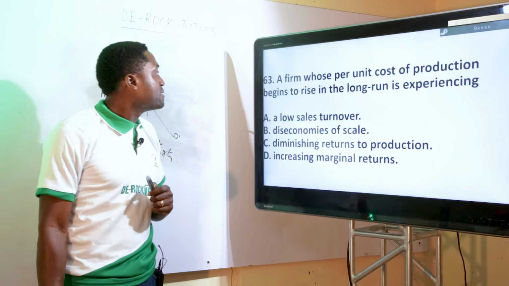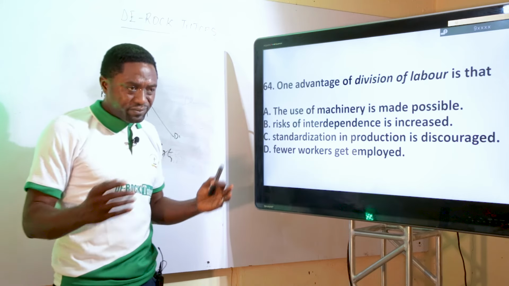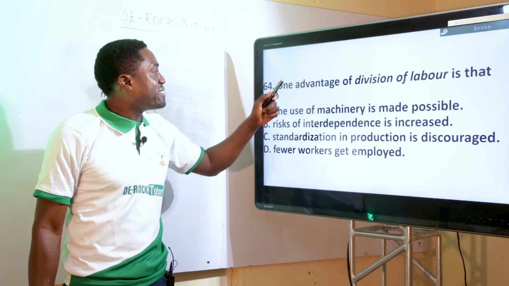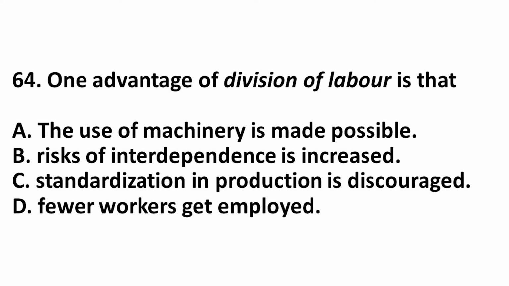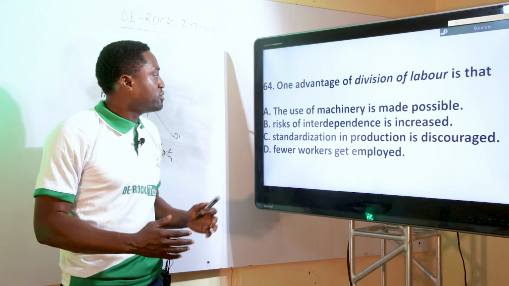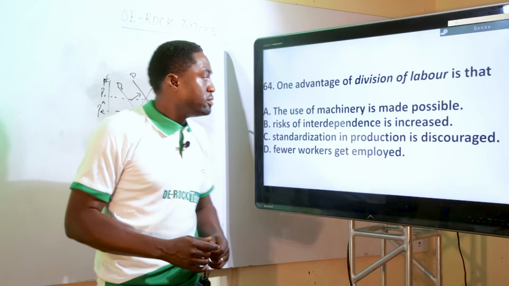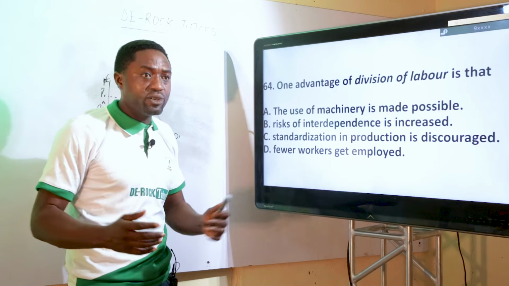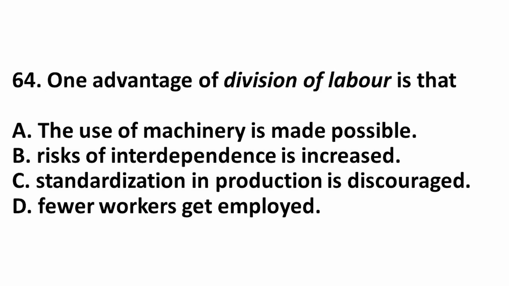The next question, 64. One advantage of division of labor is that: A, the use of machinery is made possible. Yeah, because most times when you talk about division of labor, you make use of machines, so that the work can be faster and a lot of things will be done as quickly as possible.